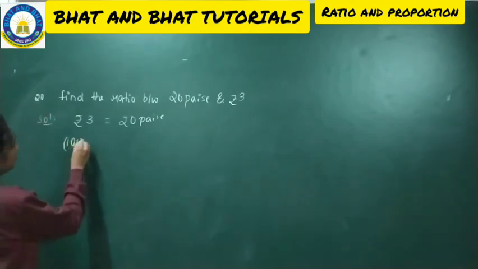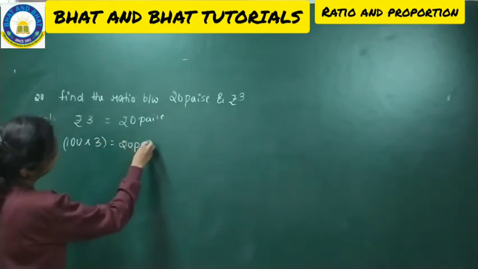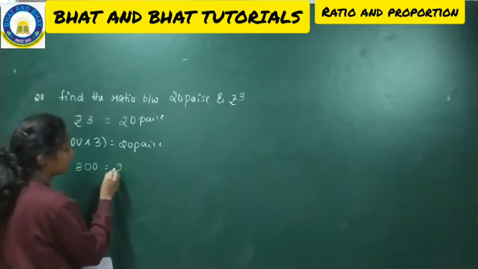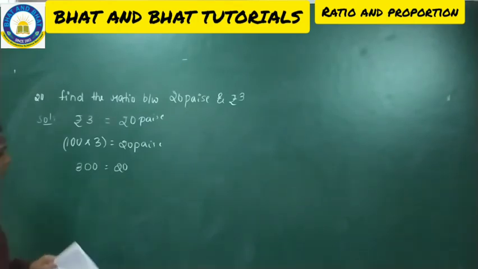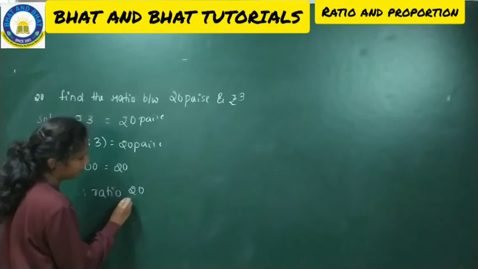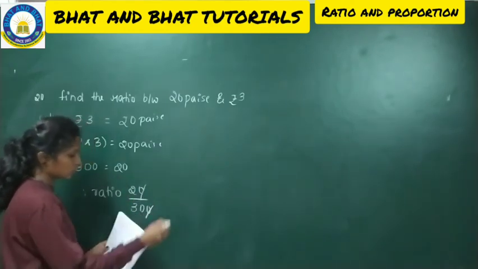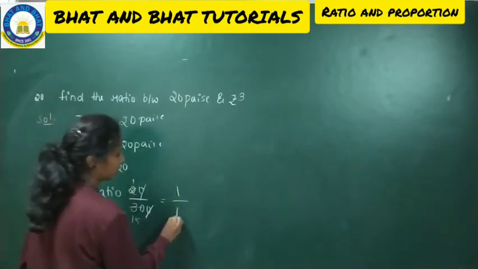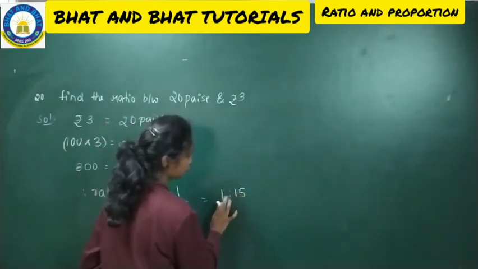So 100 into 3 is 300 paise, and the other is 20 paise. Therefore, we can make a ratio of 20 by 300. The 0 will get cancelled. So 2 ones are 2, 2 fives are 10, so it is 1 by 15. If I write it as a ratio, it becomes 1:15.